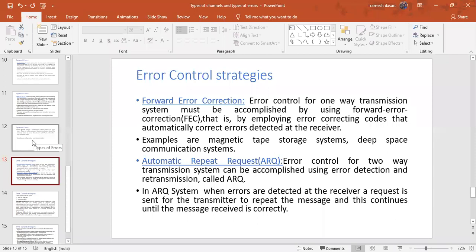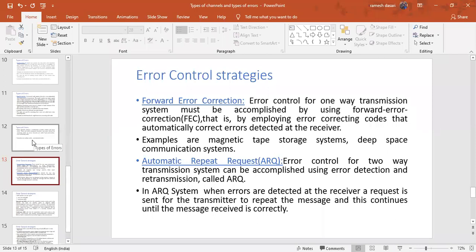That's why the point is error correcting codes that automatically correct errors detected at the receiver. Whatever errors are detected at the receiver can be corrected automatically when you use some error correcting codes. This is the technique of forward error correction.